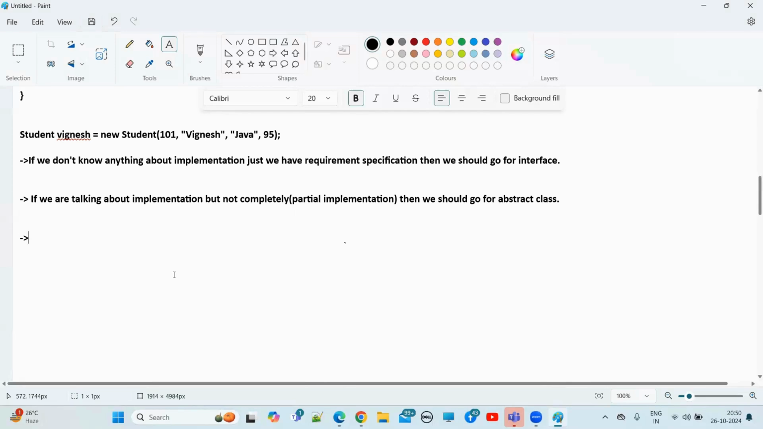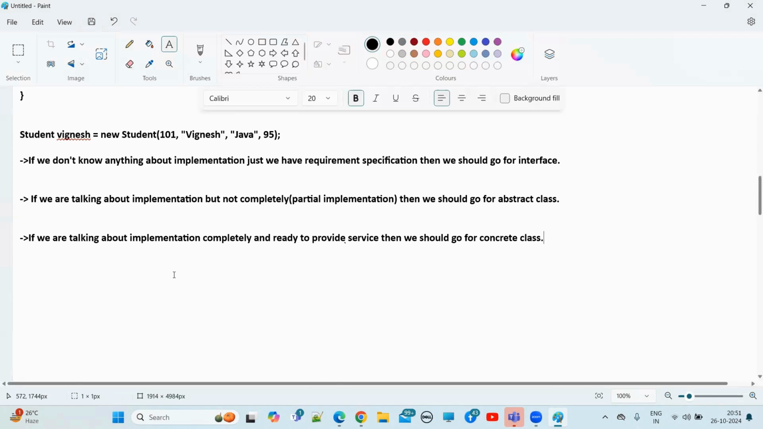So if you are talking about implementation completely and ready to provide service, then we should go for what? Concrete class. Clear? So what is the difference between interface, abstract class, concrete class?